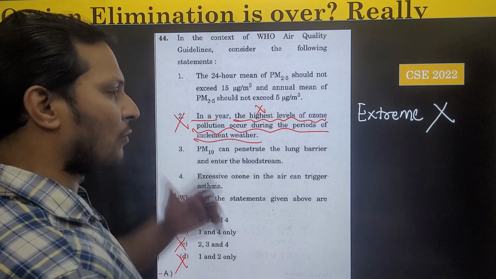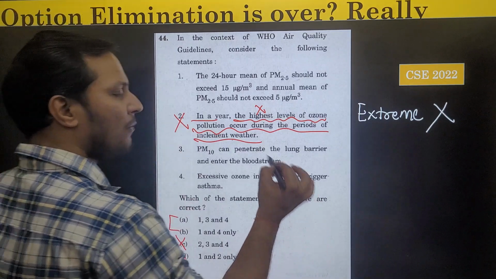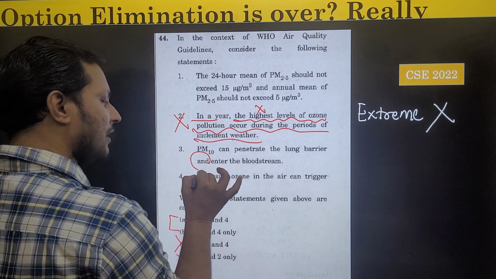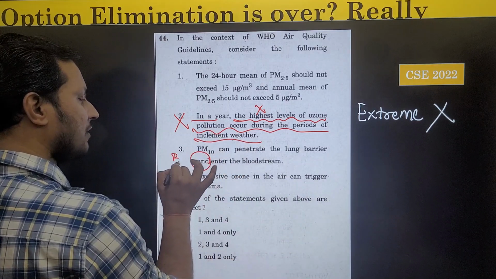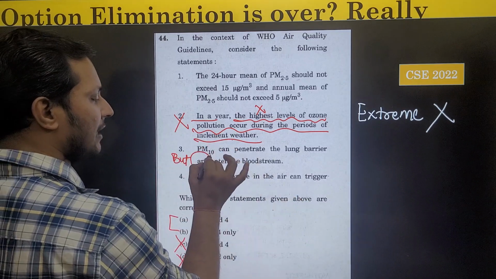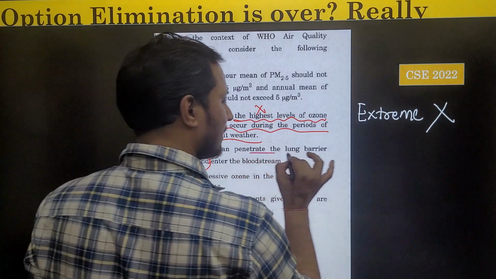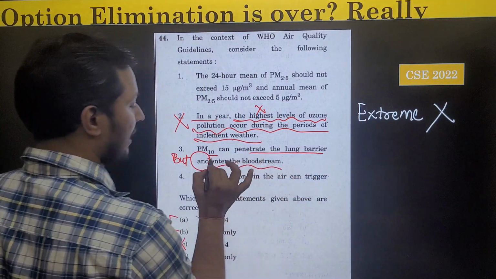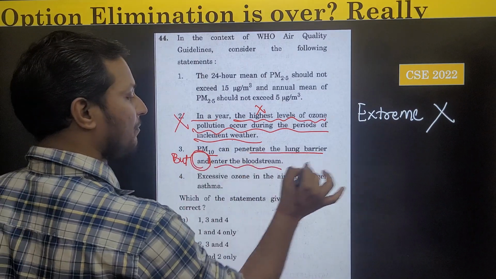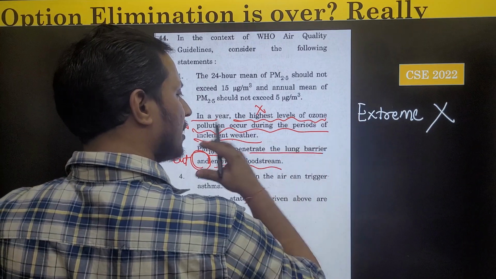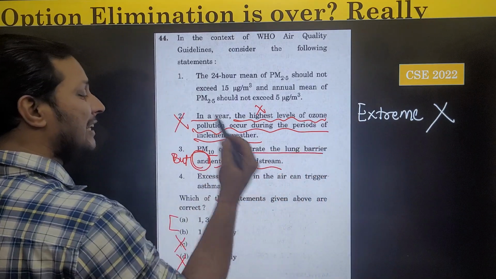Next option elimination technique is compound sentences, which are framed by adding the word and or the word but. Generally those are incorrect. You can see here, PM10 can penetrate the lungs and enter the bloodstream. Here 'and' makes the statement compound. Generally in UPSC, when they add two sentences and frame a compound sentence, generally those are incorrect.